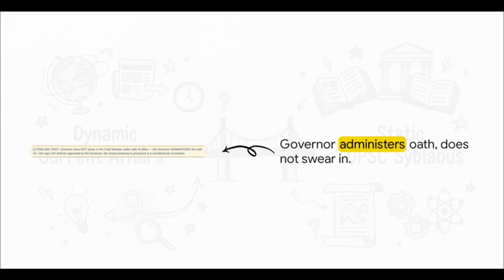But here's the catch. The governor doesn't swear them in under an oath of office in the strict legal sense of the word appointing. Rather, the governor administers that oath. The swearing in itself is a constitutional convention, while the appointment is the actual constitutional mandate. Keep that subtle, tricky distinction in the back of your mind when you're analyzing those prelim statements.